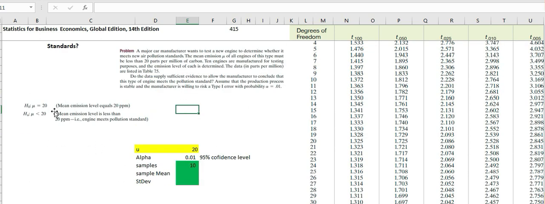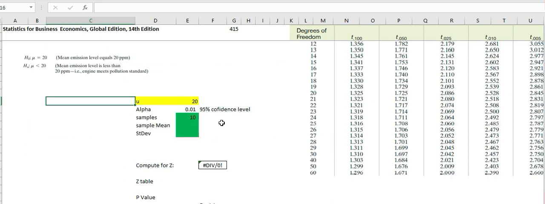So we have here the null hypothesis: the mean is equal to 20. And the alternative hypothesis is that the mean is less than 20. I will discuss the details later. So the mean here is 20.